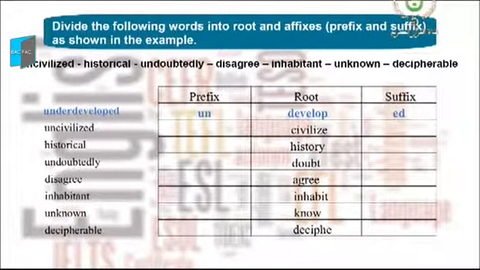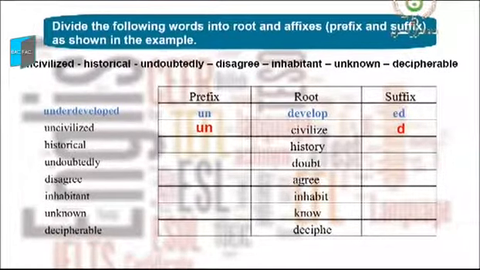Let's start correcting word by word. The first word, uncivilized: civilize is the root word, so the prefix is un and the suffix is d. The second word, historical.